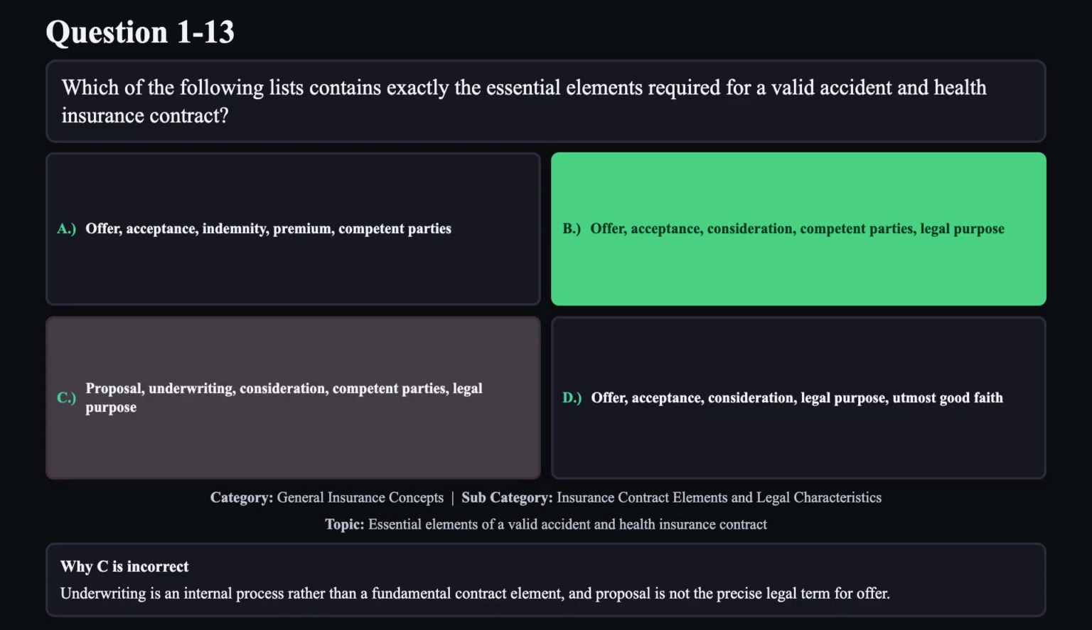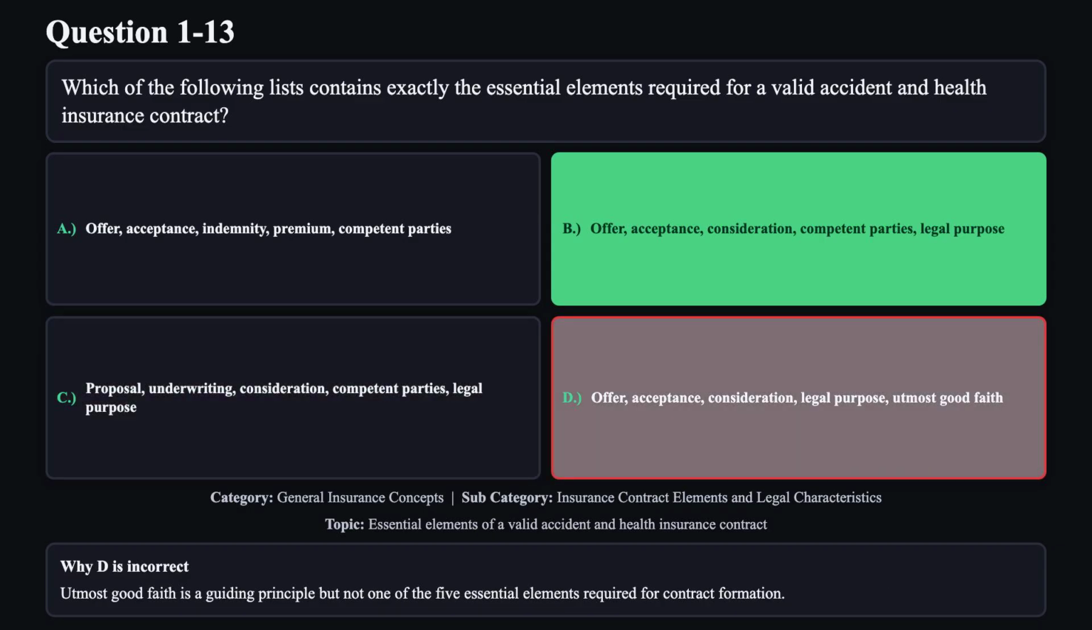Reason C is not correct. Underwriting is an internal process rather than a fundamental contract element, and proposal is not the precise legal term for offer. Reason D is not correct. Utmost good faith is a guiding principle but not one of the 5 essential elements required for contract formation.